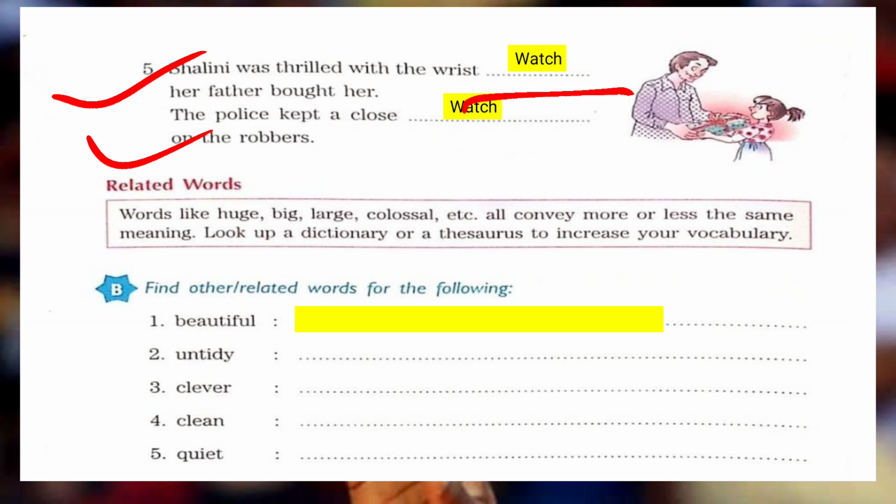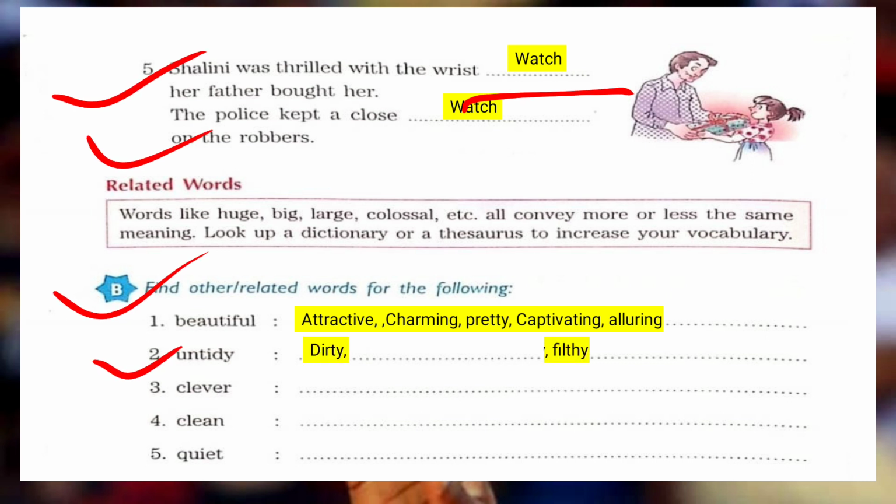Is it clear? So here, related words have been given, and you have to just take the help of a dictionary and find out the same meaning. For example, beautiful means charming, attractive, pretty, captivating, alluring. So you have to find words which mean the same as beautiful and fill them in your book. The next is untidy.